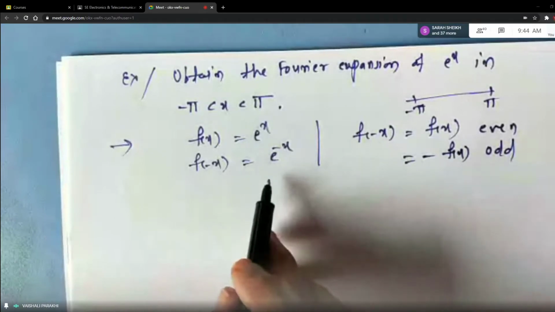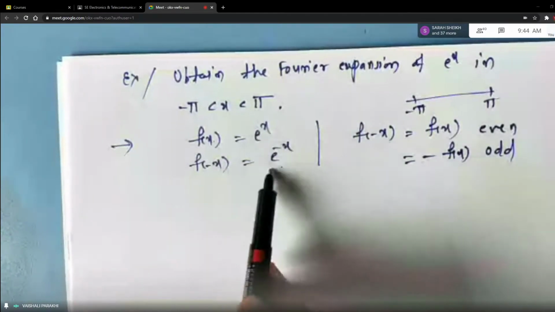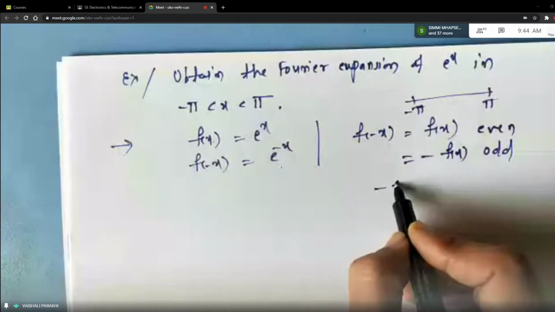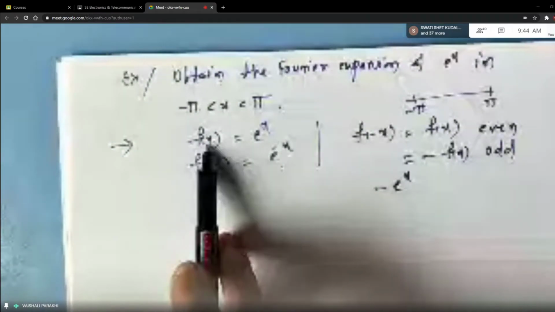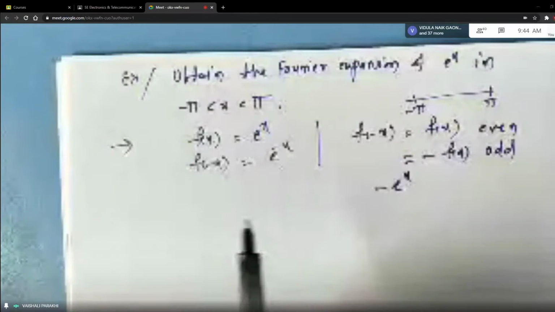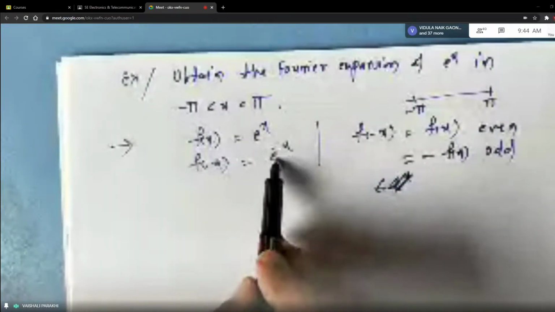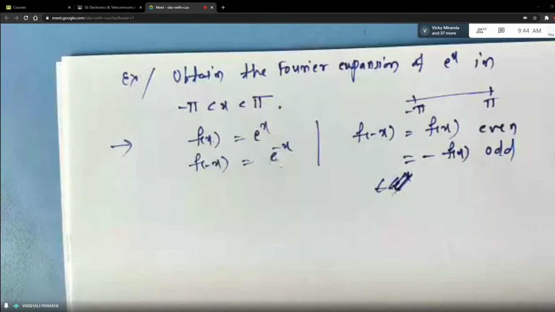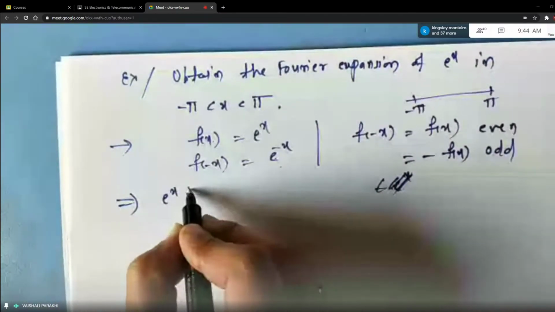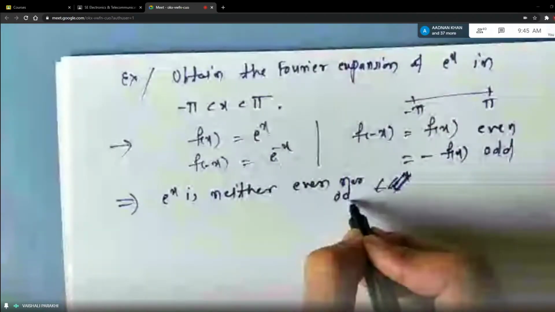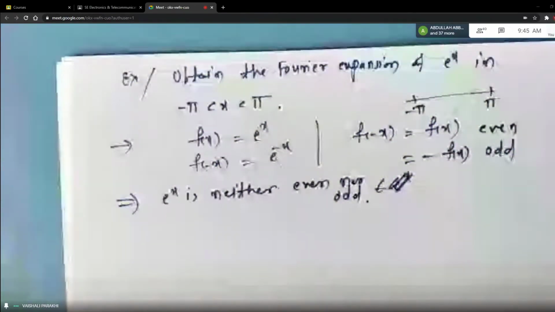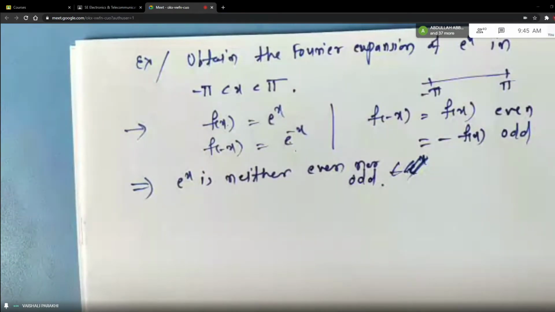But in this case, what is happening, students? You are not getting the function as it is, e raised to x. Neither are you getting minus e raised to x. If after replacing x by minus x you were getting minus e raised to x, then yes, it would be an odd function. But it is not happening. This is e raised to minus x. So only the sign of the power is changing. It is not the sign of the whole function that is changing. This implies e raised to x is neither even nor odd function. Okay? So the hope of reducing work is gone.